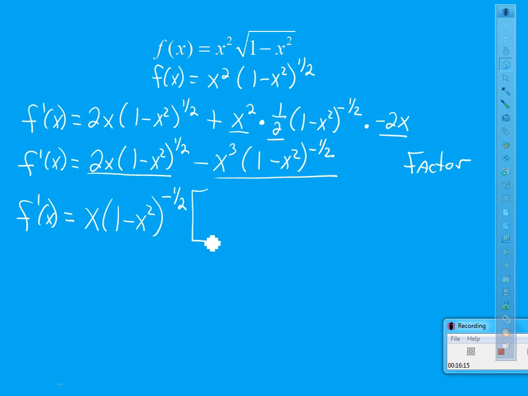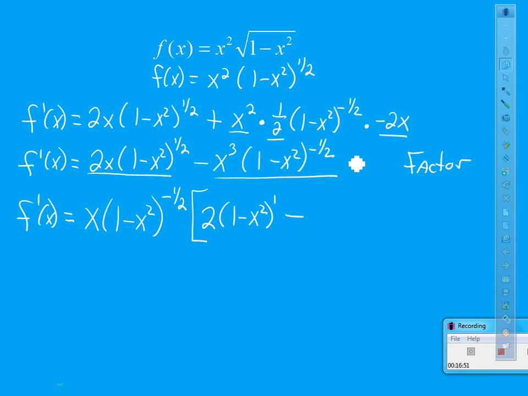Since that's all I can factor, let me put my bracket. Let me tell you to ignore this piece for a second and only look at your first piece. To go from x to 2x, I need a 2. To go from 1 minus x squared to the negative 1/2 to 1 minus x squared to the positive 1/2, I need a 1 minus x squared to the first, because negative 1/2 plus 1 is 1/2. And then I'm going to put a minus sign this time, because that's what I see.